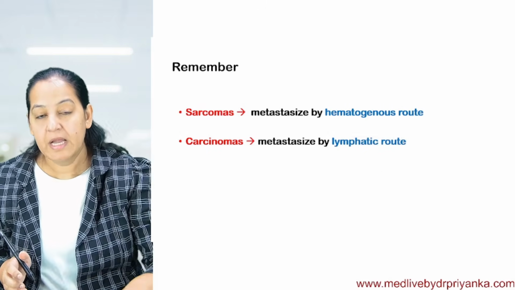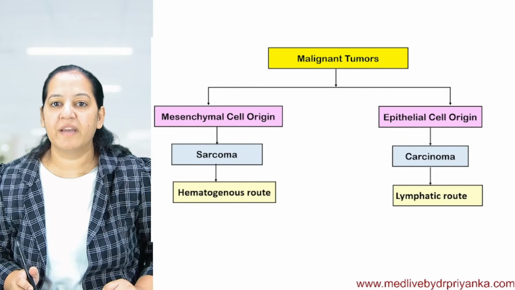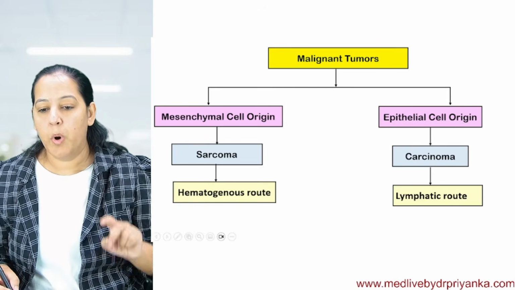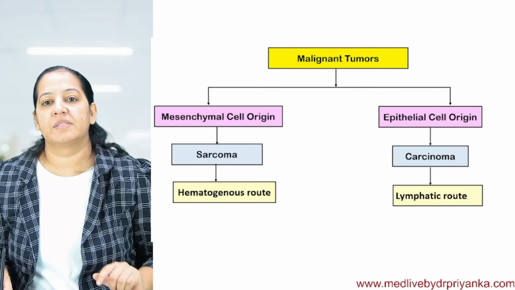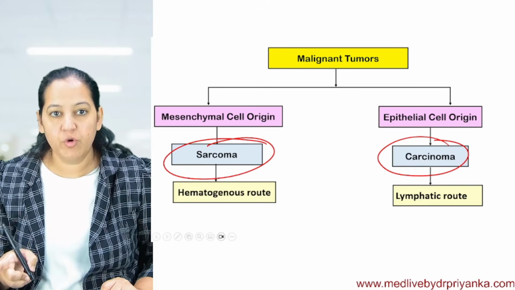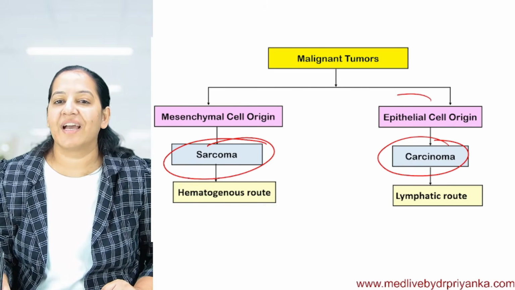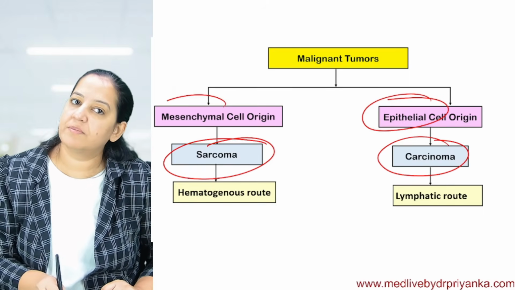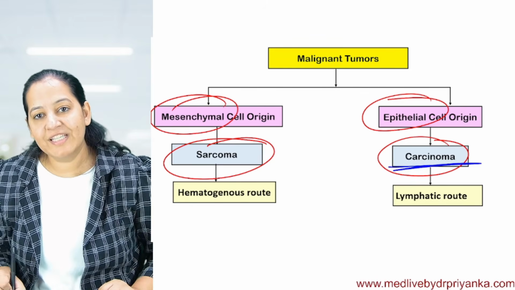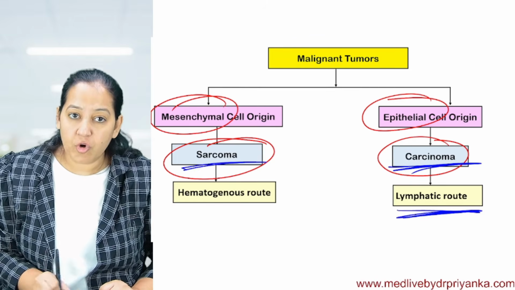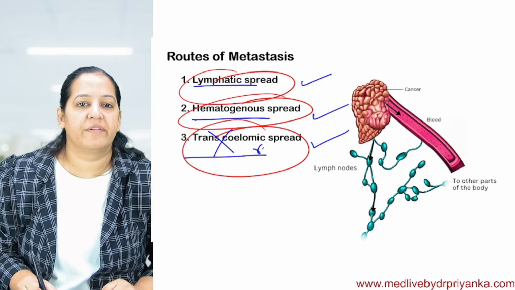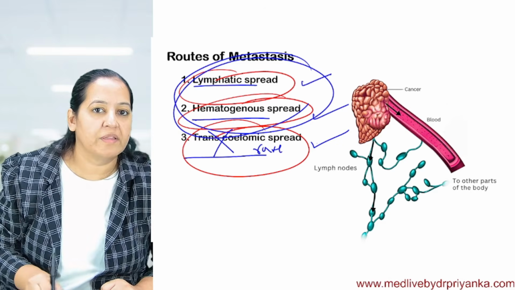This is metastasis. Now, yesterday I taught you there are two types of malignant tumors. If you have attended my yesterday's session, you may be knowing that. What are the two types of malignant tumors? There are carcinomas and there are sarcomas. The tumors which arise from epithelial cells are carcinomas. The tumors which arise from mesenchymal cells are sarcomas. Carcinomas usually spread by lymphatic route and sarcomas usually spread by hematogenous route. The transcoelomic route is rare. This one is very rare. These two are common.